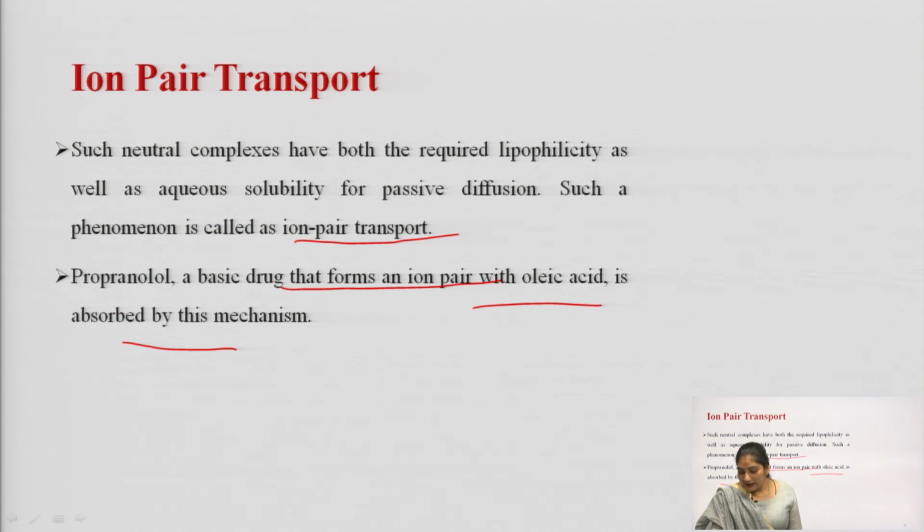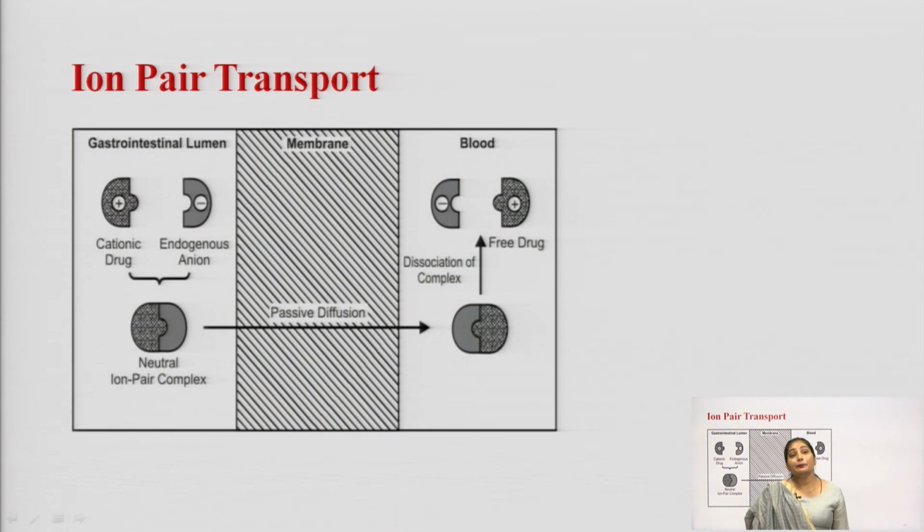This is the diagram showing the ion pair transport process. What is happening? In the gastrointestinal lumen, the drug is present in the cationic form, and this cationic drug binds with an endogenous anion. A neutral ion pair complex is formed, and this complex can be transported by passive diffusion across the membrane.